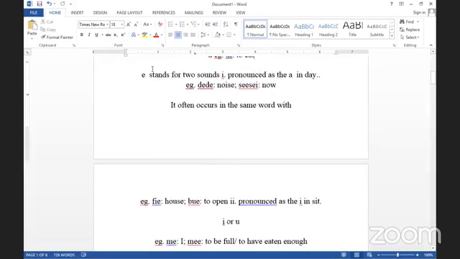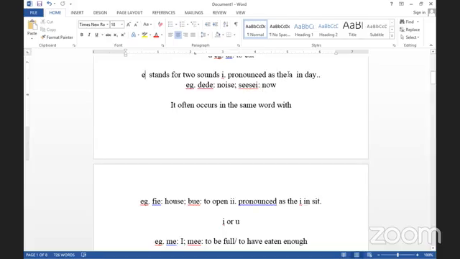E in Twi stands for two sounds. That is E, pronounced as A in day. So E is as in day, A. So we have the E here. E stands for two sounds. That is one, as in day, A. We are talking about the E. So we have an example, ɛyɛ, which means noise. And we also have seisei.